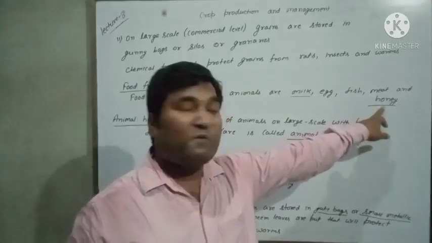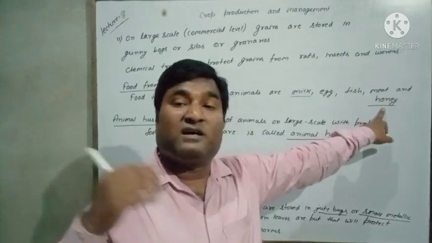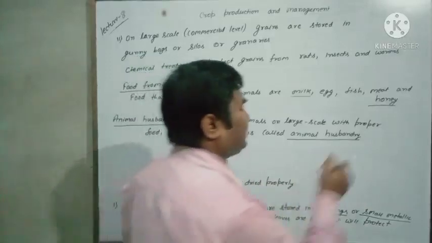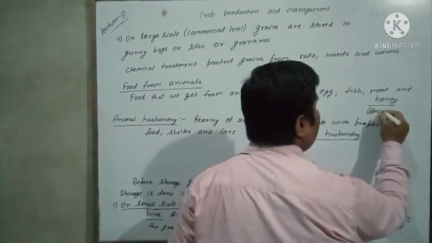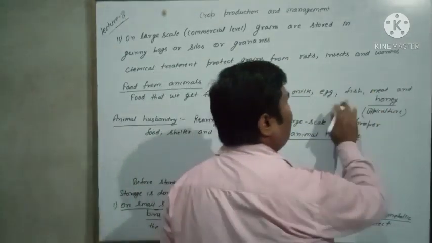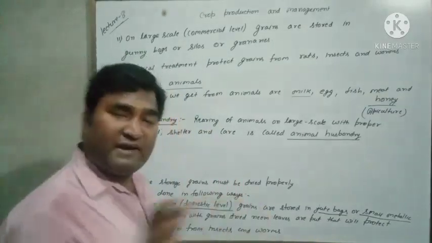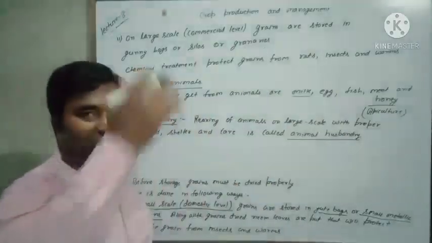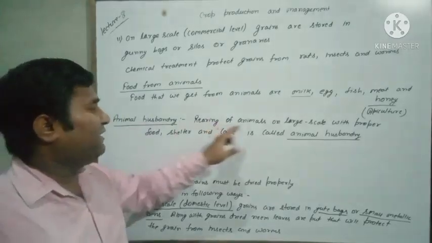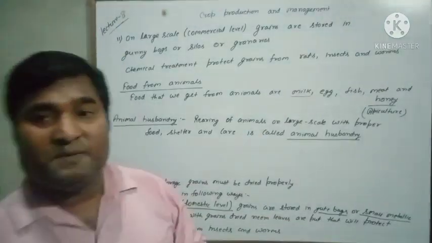Individually, taking care and providing shelter and food for the honey bee, for honey, is called apiculture. And for fish, taking care of fish is called pisciculture. So different names are there, but all together we are talking about all animals, so it is called animal husbandry. Rearing of animals on large scale with proper food, shelter and care is called animal husbandry.